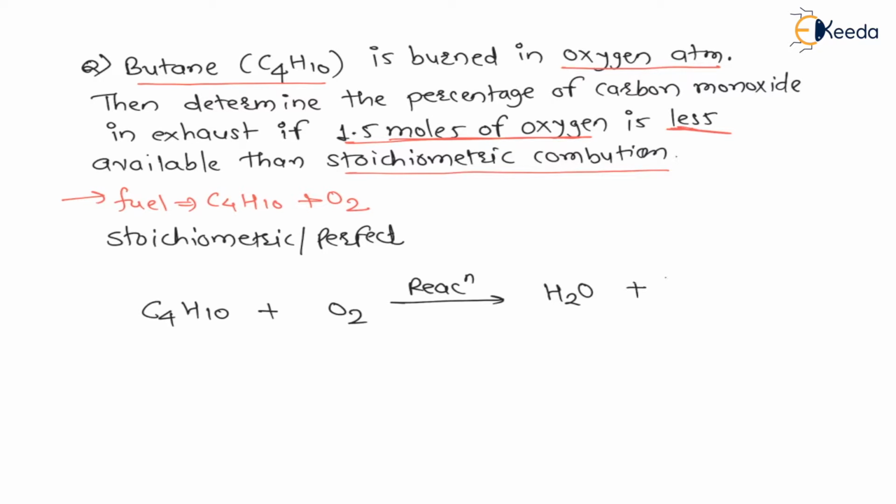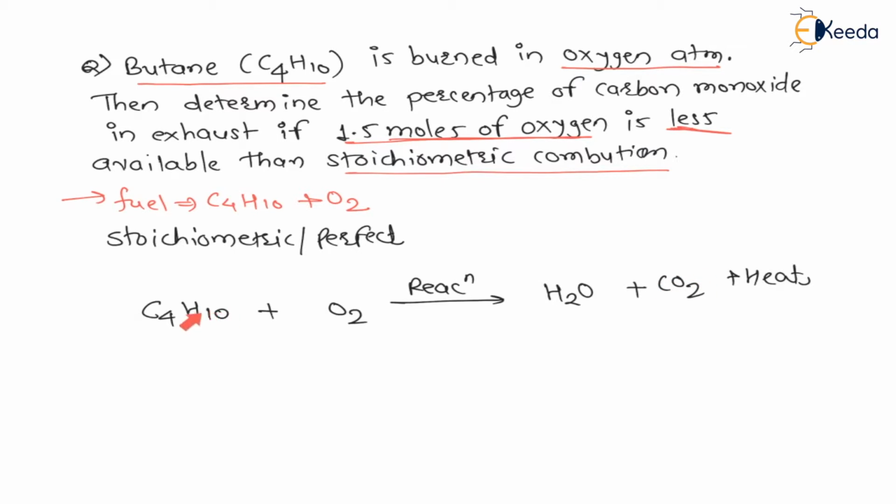Therefore hydrogen plus carbon dioxide, and during the reaction of hydrogen with oxygen a large amount of heat is released. Therefore there will be heat, right? Now let us understand the perfect combustion or stoichiometric combustion. There will be only carbon dioxide in the pollution or exhaust, right?